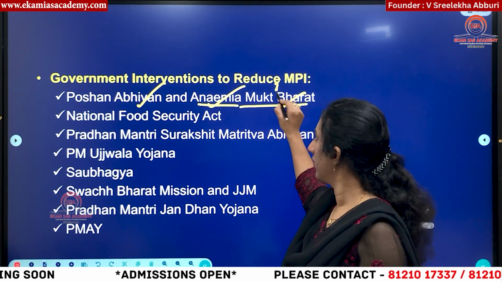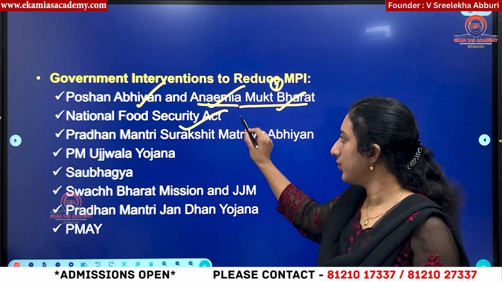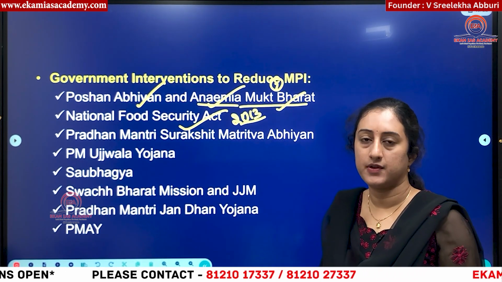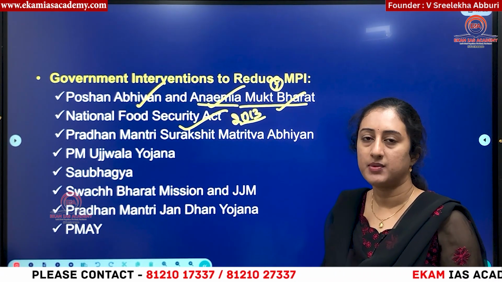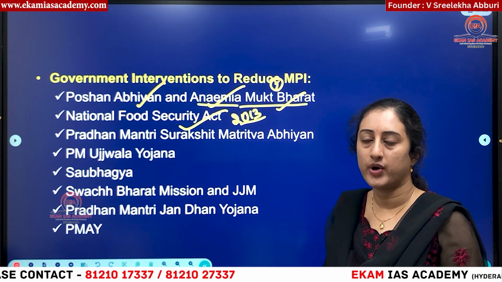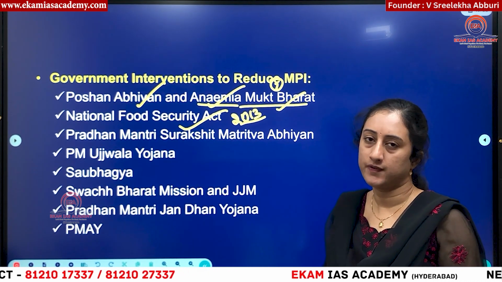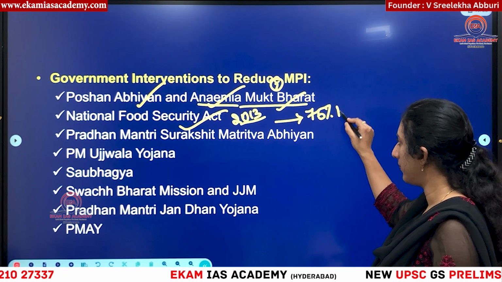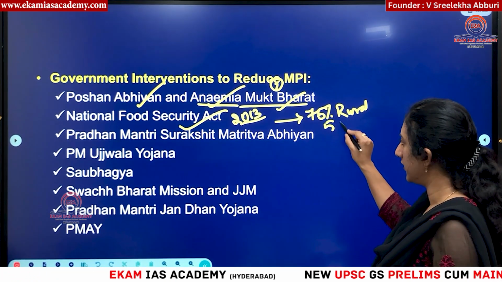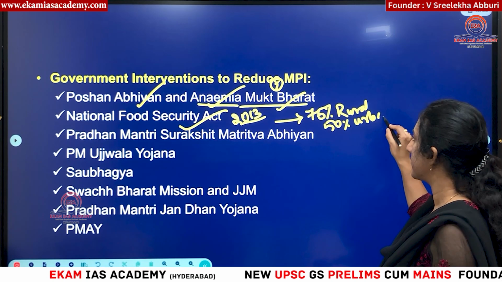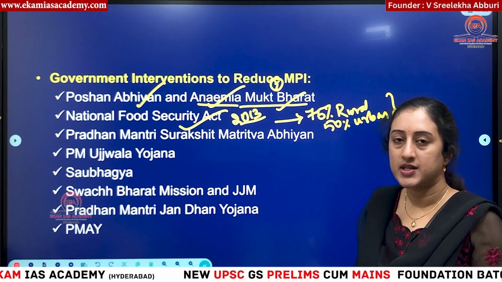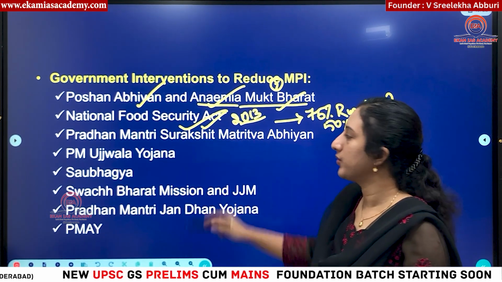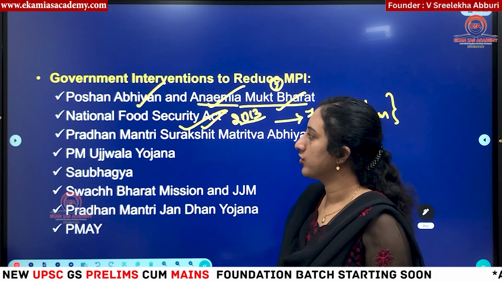Then the National Food Security Act, this is the act launched in 2013, and under this we are supplying subsidized food grains. That means at a discounted price, we are providing food grains for those people who cannot afford them. We are covering almost 75% of our rural population and 50% of the urban population under this program. Whoever is not able to afford their basic food is getting benefited under this program. This is a very important program to eradicate poverty and hunger. Even for hunger, you can write these two.